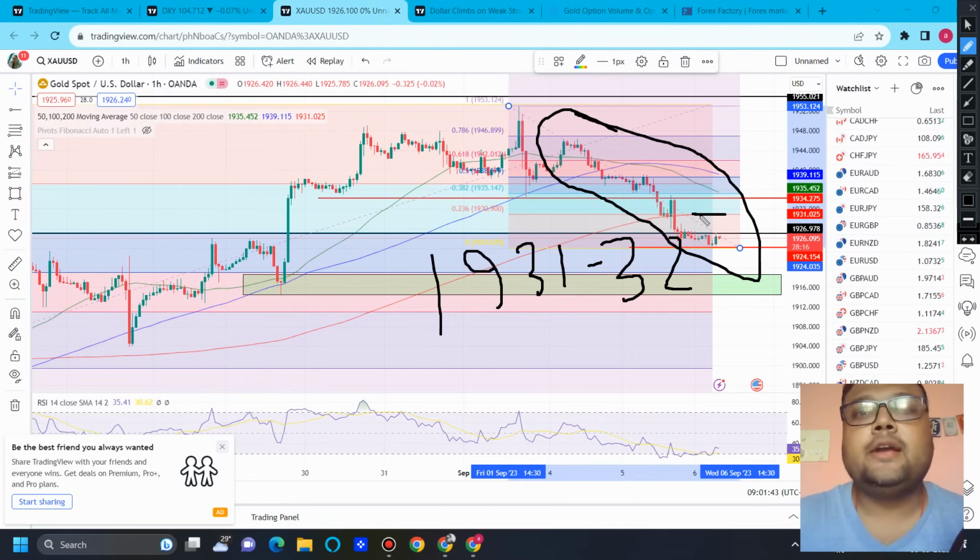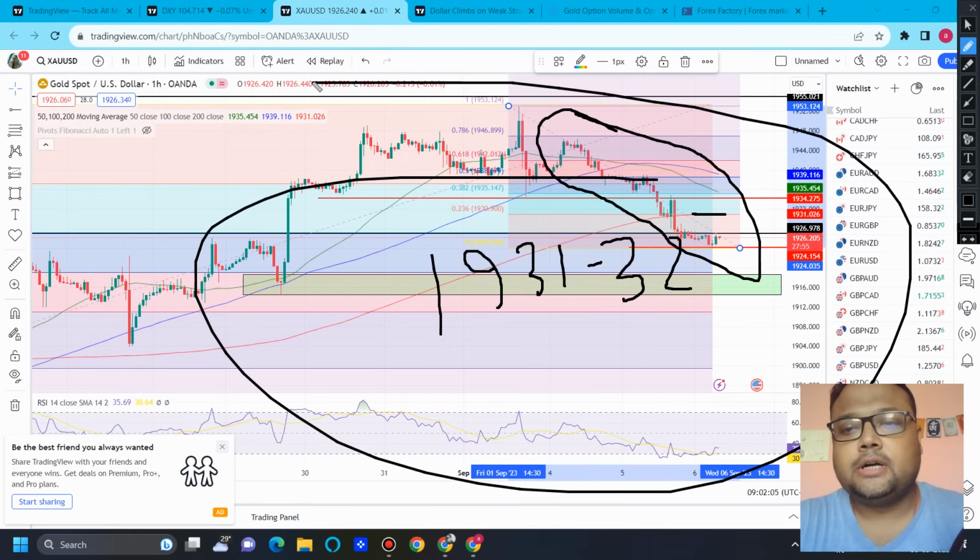If gold starts going up after the news and you are planning to take a sell at 1931-32, it will not work. So you need to understand that every level is different. The strength of each and every level is different. You cannot expect all the levels to behave in the same manner. So let's wait and watch.